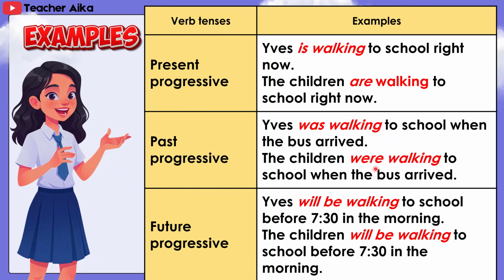The children were walking to school when the bus arrived. Future progressive: Yves will be walking to school before 7:30 in the morning. The children will be walking to school before 7:30 in the morning.